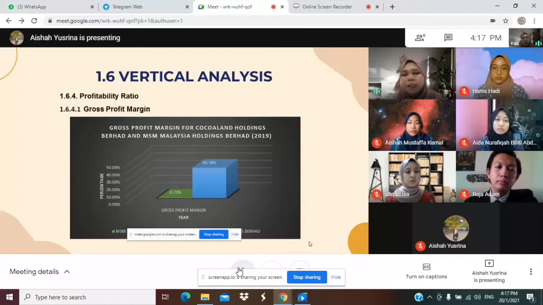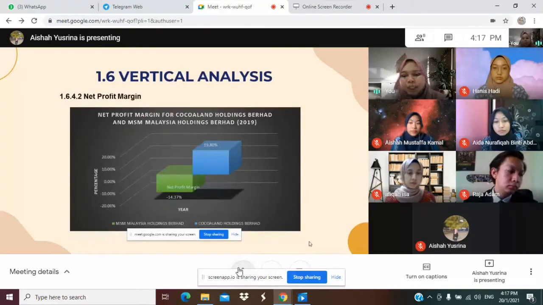For the profitability ratio, gross profit margin, Cocoland Holdings Berhad was 40.78%, meanwhile MSM is 0.73, which shown that Cocoland show a better performance than MSM. Next, we have net profit margin. Cocoland Holdings Berhad is 19.80%, meanwhile MSM is negative 14.37%. Also, Cocoland is better performance than MSM.